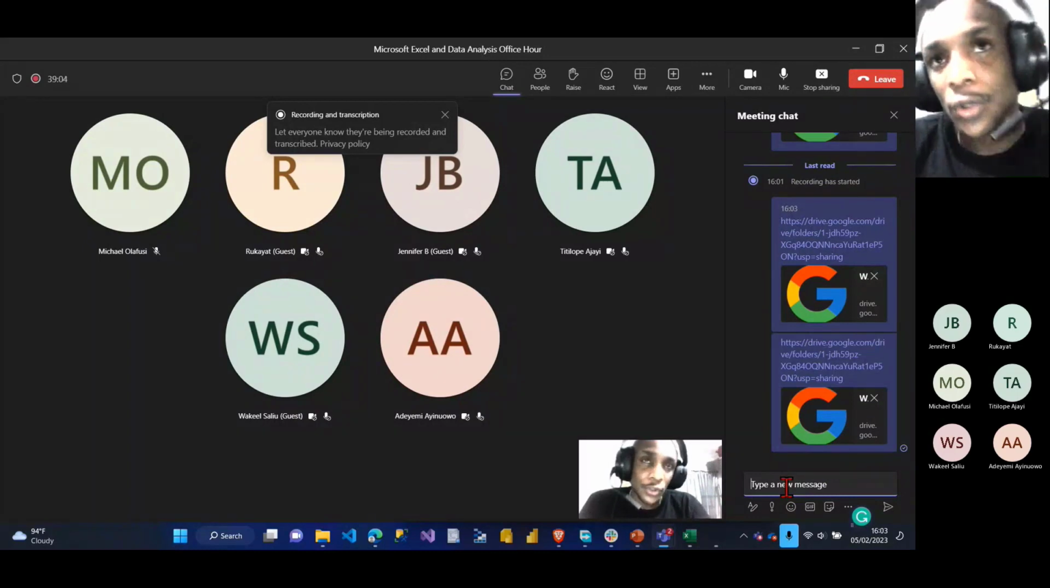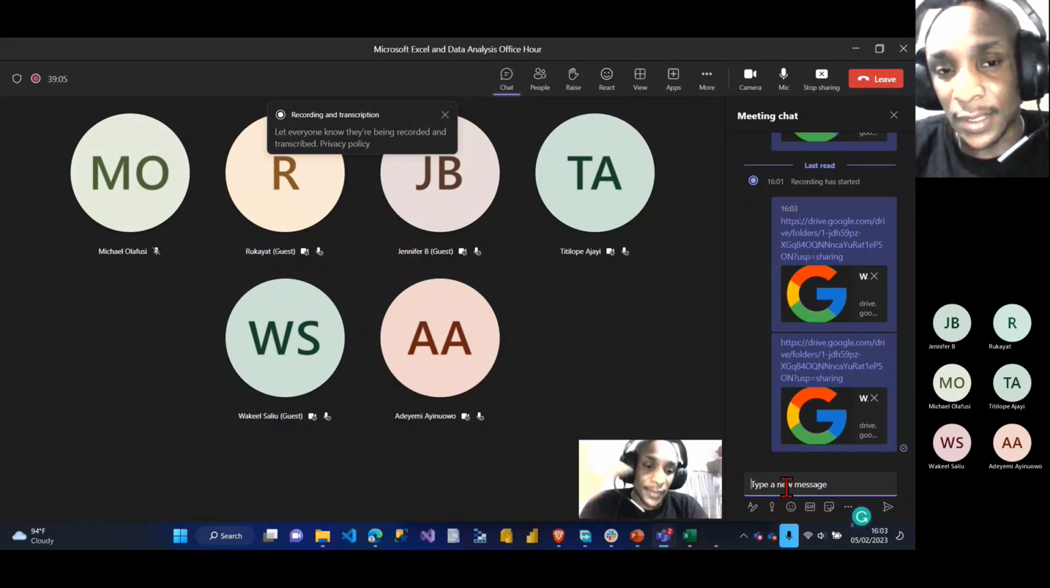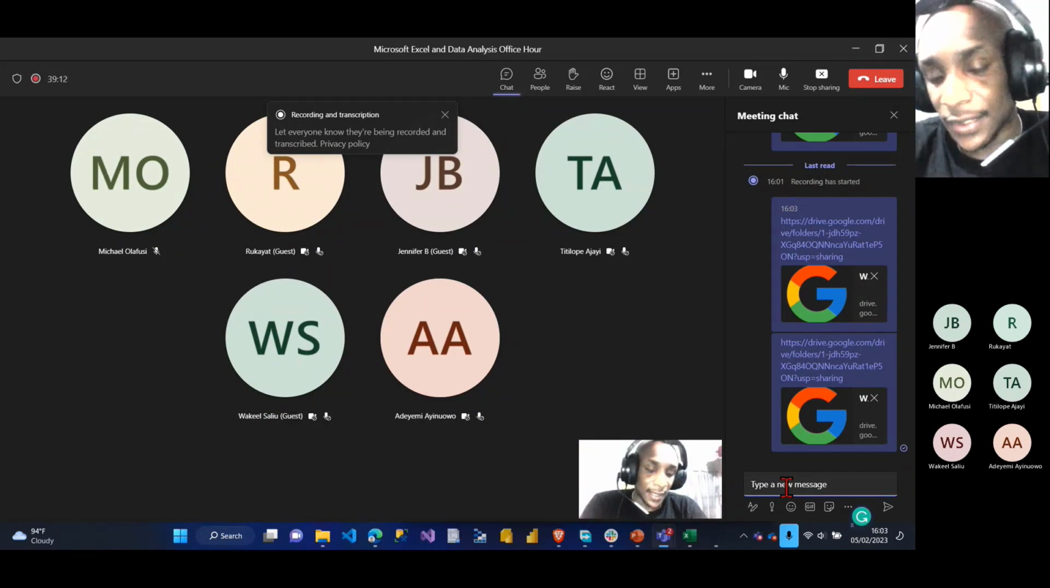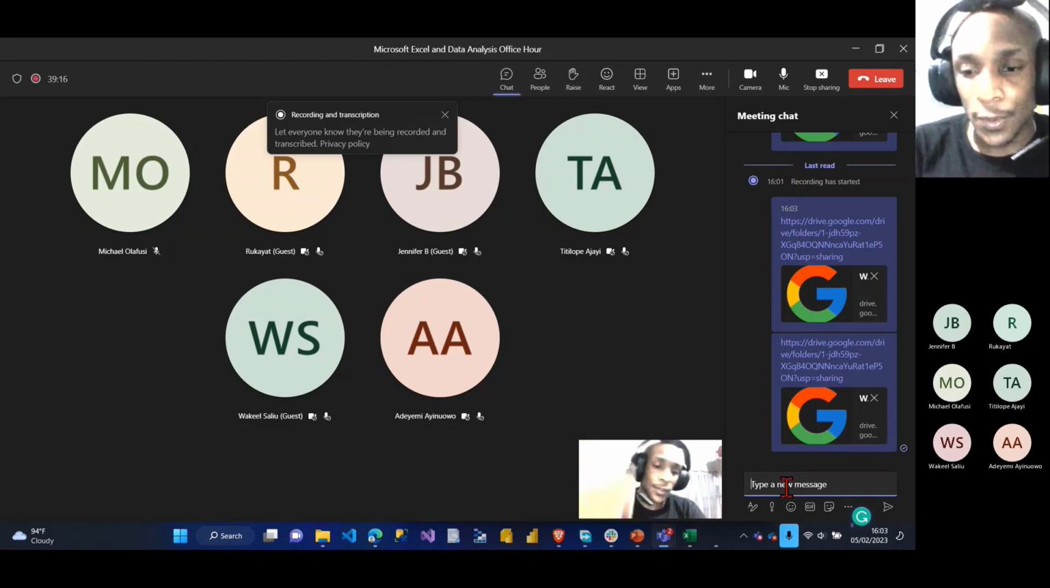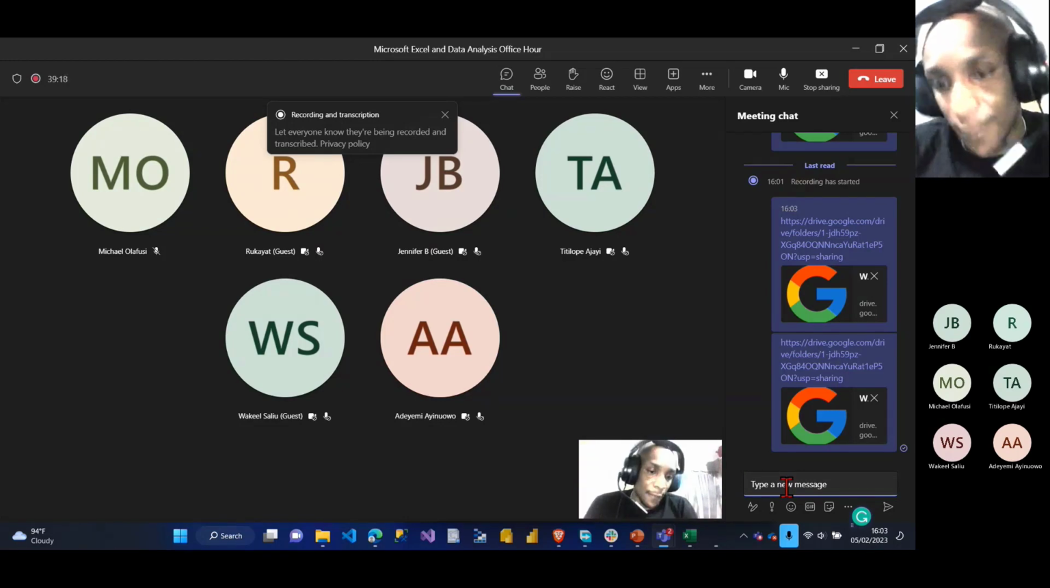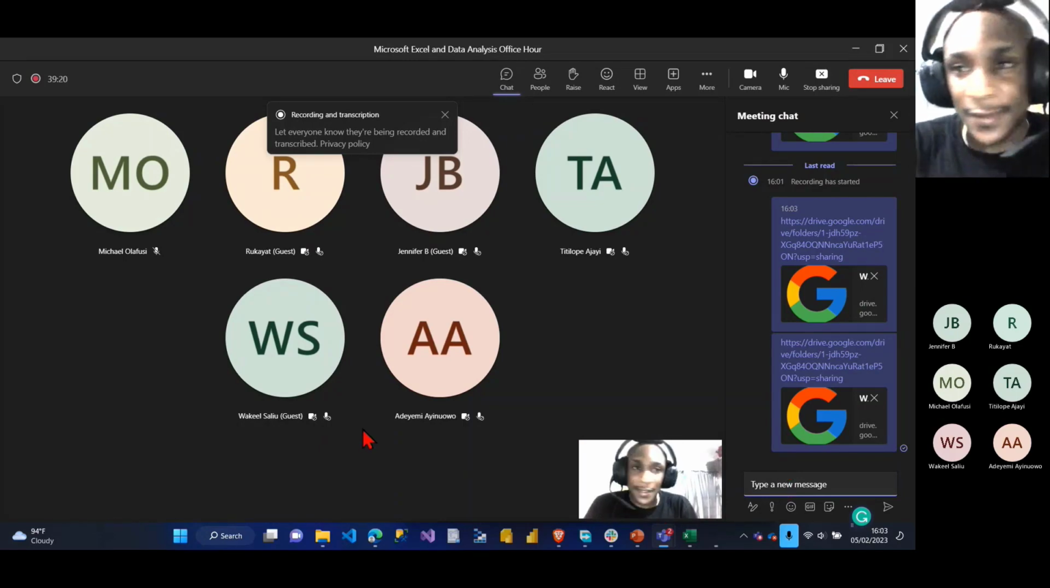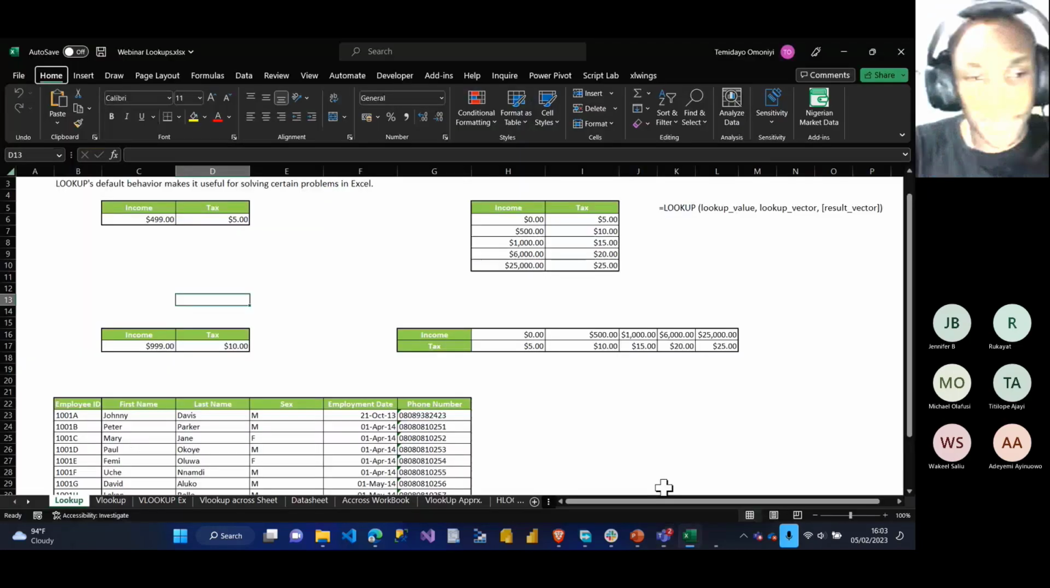What I'm going to do is show you different processes of using lookups. We're going to be using LOOKUP, VLOOKUP, HLOOKUP, INDEX and MATCH, and XLOOKUP. I'll also show you some tricks and some limitations of VLOOKUP, and how I can mix formulas together. So let's start. I assume everyone can see my screen.